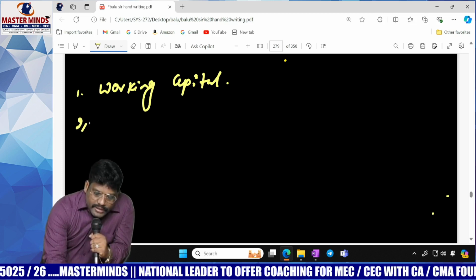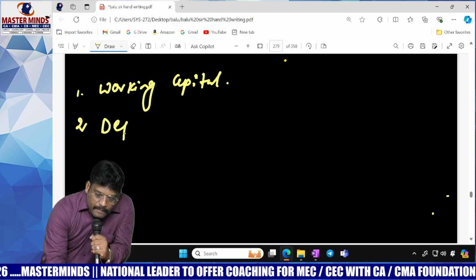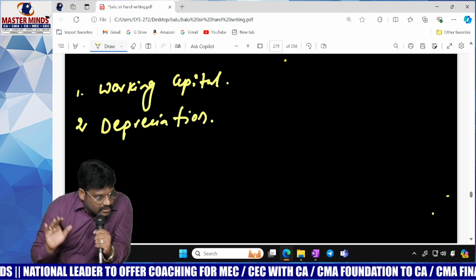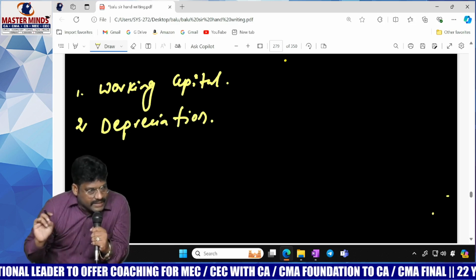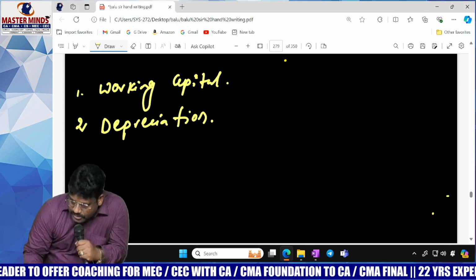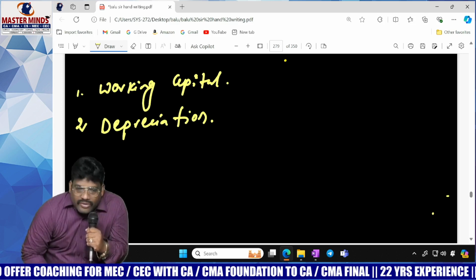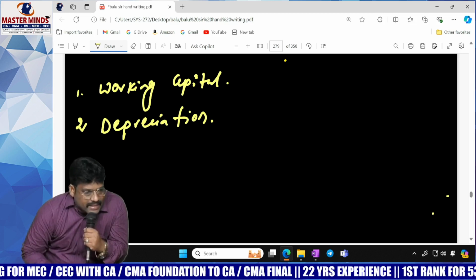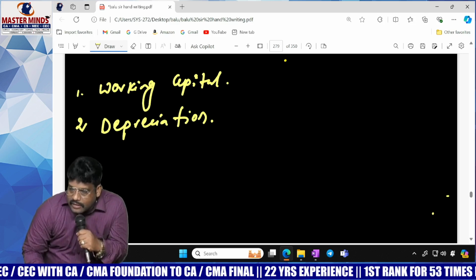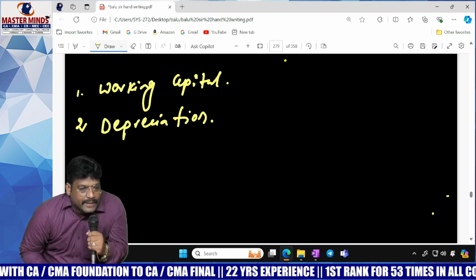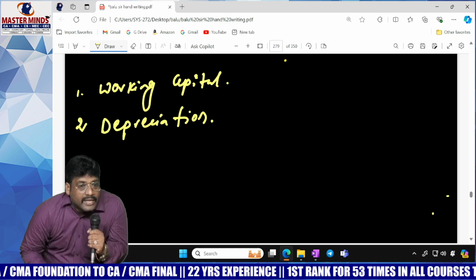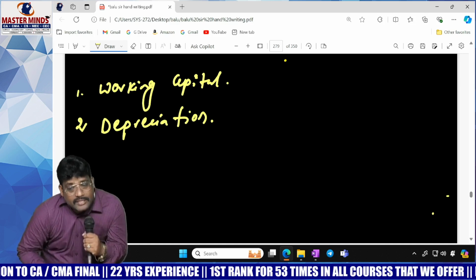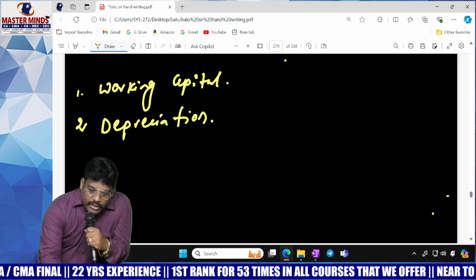Another one is, what is the treatment of depreciation? Depreciation is a non-cash expense. When there is tax, then they will consider depreciation. When there is no tax, we never consider depreciation. Depreciation can be calculated in two ways: SLM method and WDV method. To calculate by the WDV method, I told you some shortcut. Generally, an asset gets depreciation.